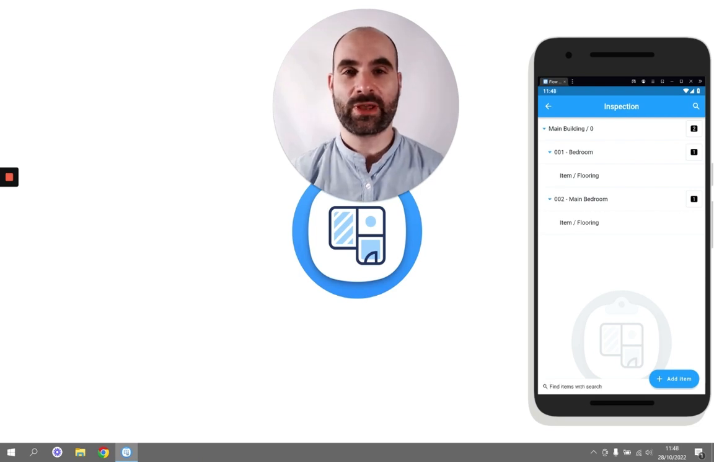So that's how you number your locations. And just to recap, this is a great way to help you mark up locations on floor plans a lot clearer and also to differentiate between similarly named rooms.